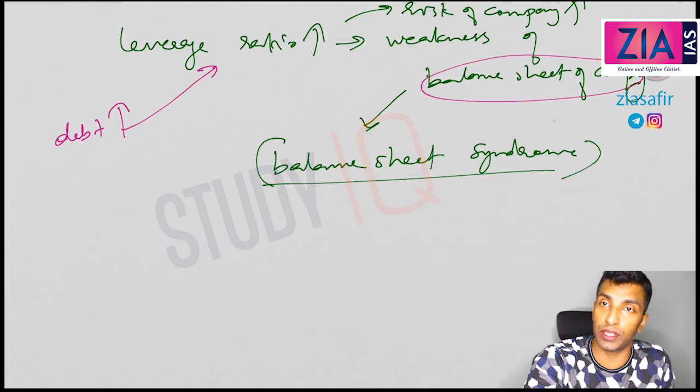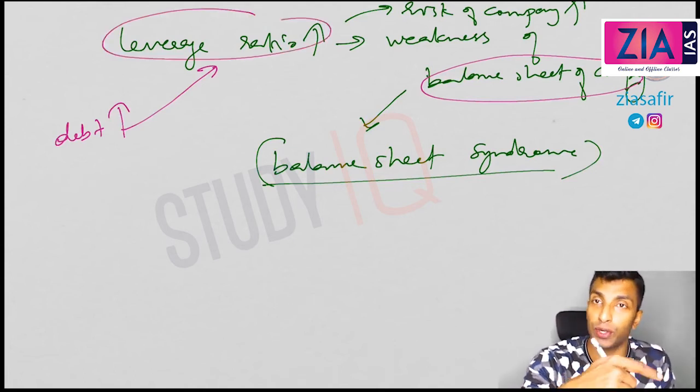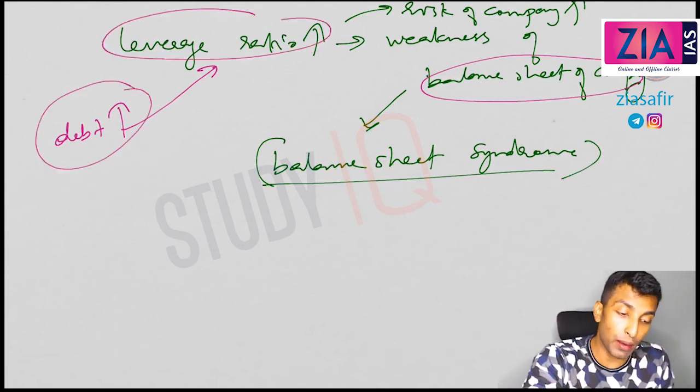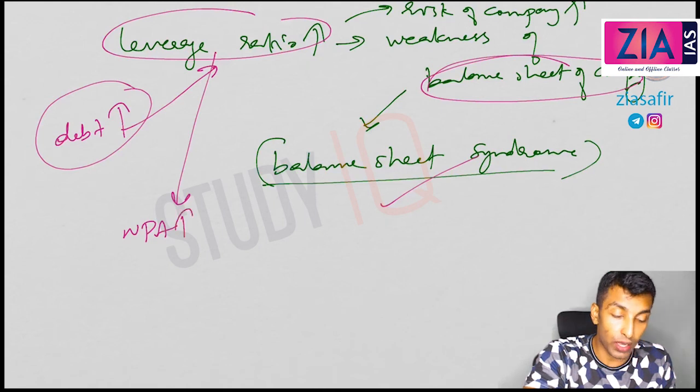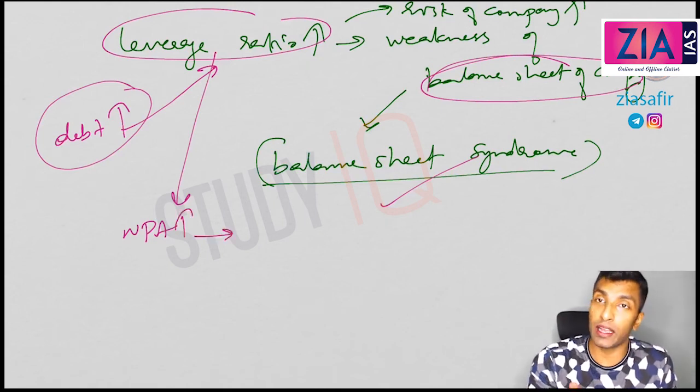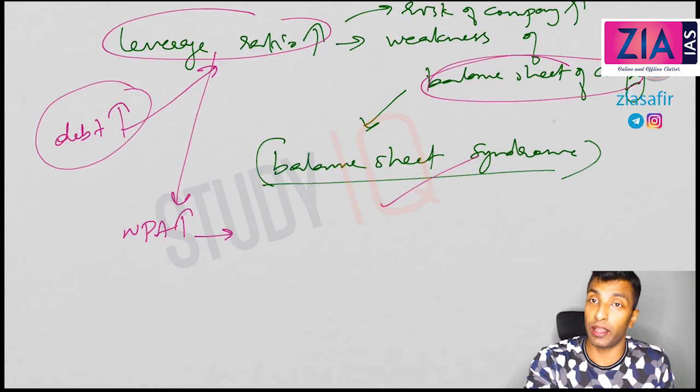That means leverage ratio is high. What is leverage ratio? Debt to equity. So debt is high, so the company's balance sheet problem is there. At the same time, when the debt is high, the chances of NPA is also high. So if NPA is high, the chances of loss asset is also high. That means the bank's balance sheet is also in problem.